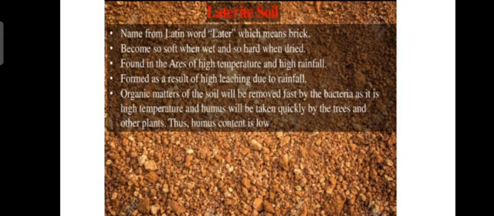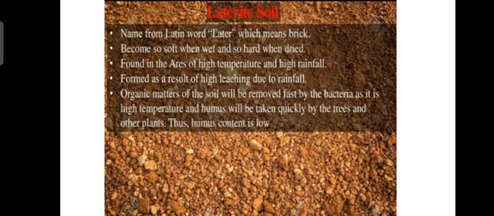That means in the laterite soil, two conditions are there. One is high rainfall, and due to high rainfall leaching takes place. That is, the top layer of the soil gets washed away by the high rainfall.